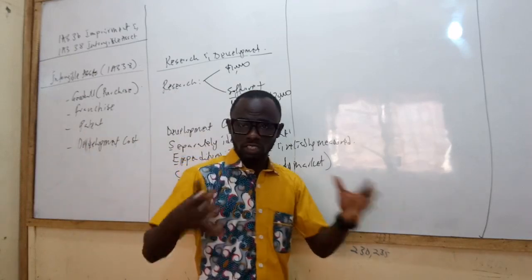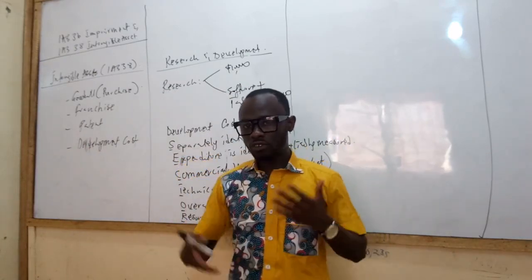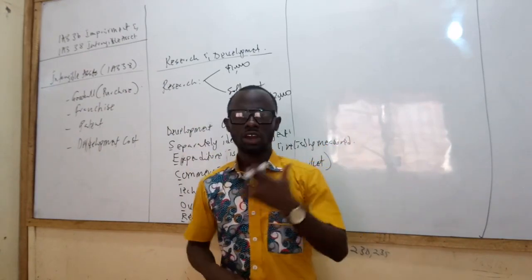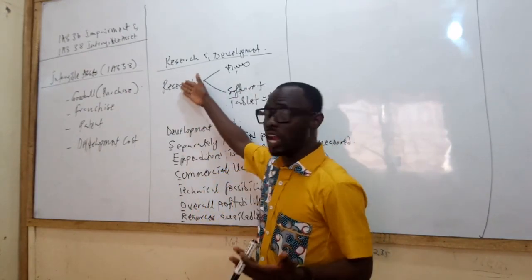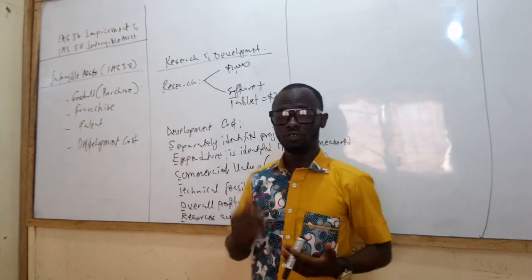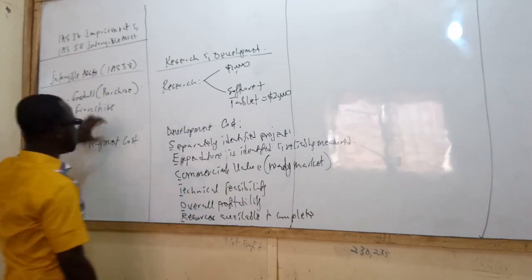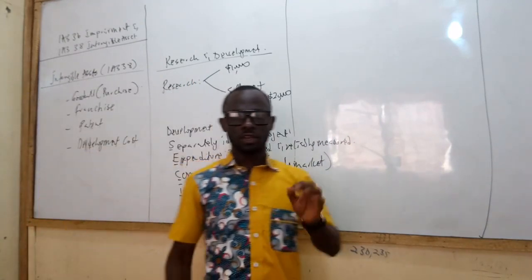So you would have to decide whether that cost has to be capitalized or written off, whether it relates to research or development cost. So this is what you need to understand about these 2 items here.